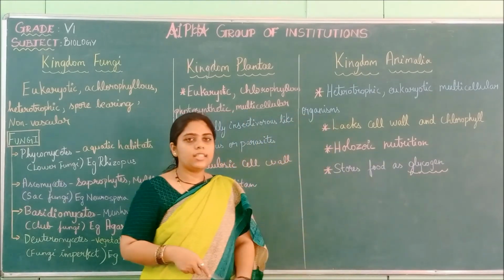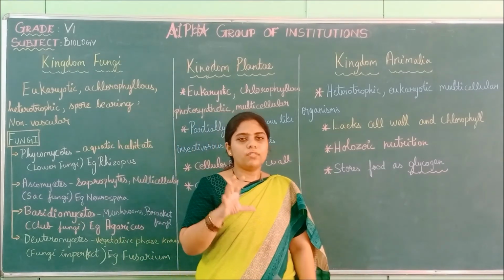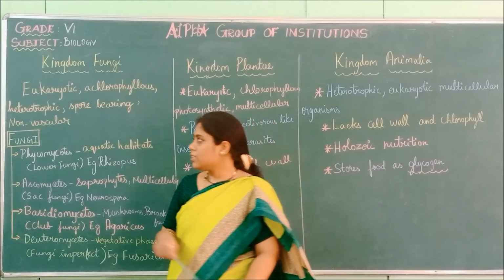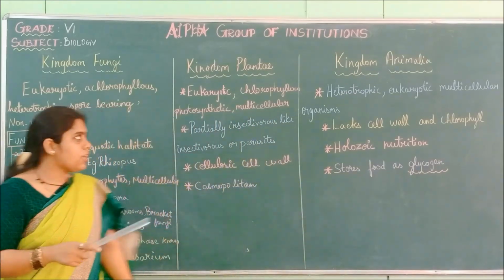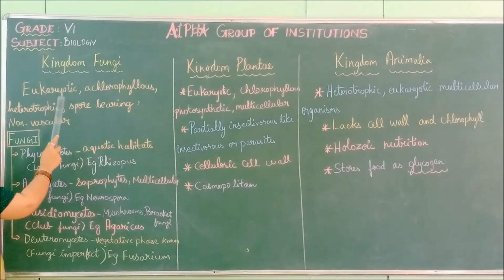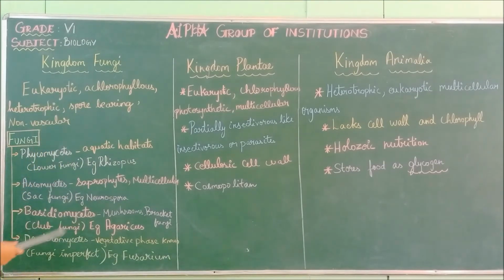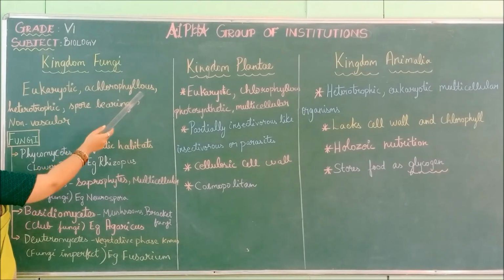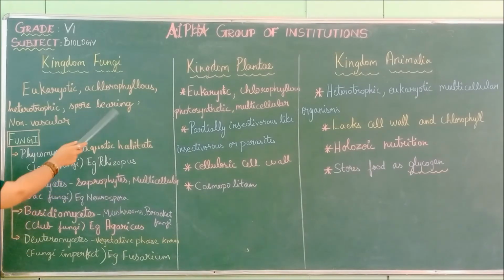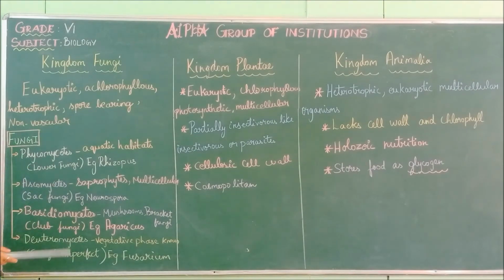So these are the kingdoms of living things, the 5 kingdom classification. First, I will give you a recap of this. First, we saw kingdom Fungi. They are eukaryotic, with well-defined cell organelles. They are achlorophyllous, no chlorophyll. Heterotrophic means they depend on other organisms for nutrition. Spore bearing means they have spores for reproduction. Non-vascular, the xylem and phloem are absent.